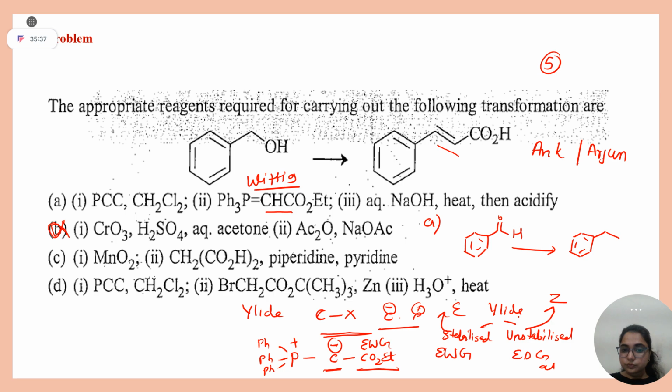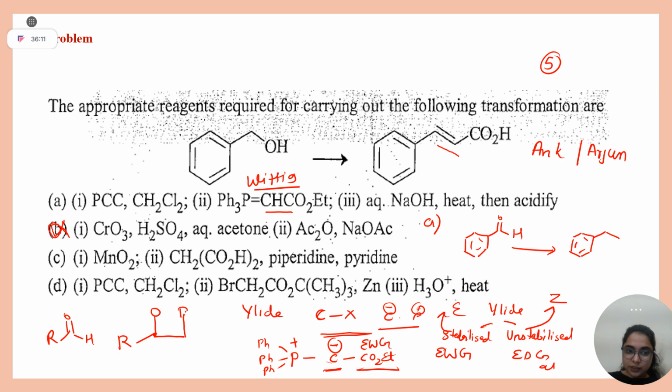Yes or no? Okay, I will not go in detail, but let me tell you how its mechanism works. So simply take your aldehyde RCHO and you have this Wittig reagent, right? Tell me, is this carbon having positive charge or negative charge? Positive. So it will connect to this carbon, because this carbon is having negative charge.